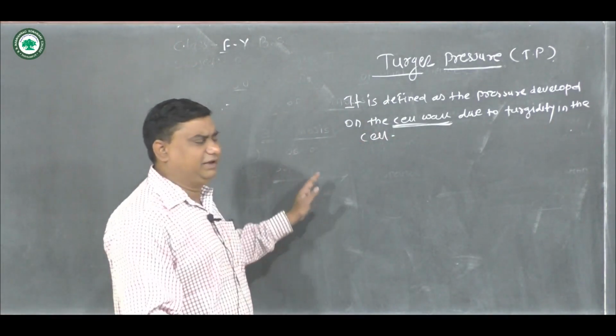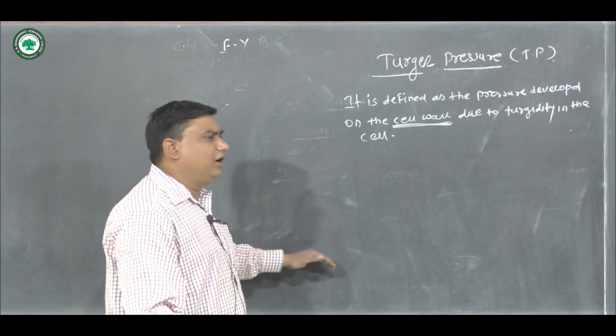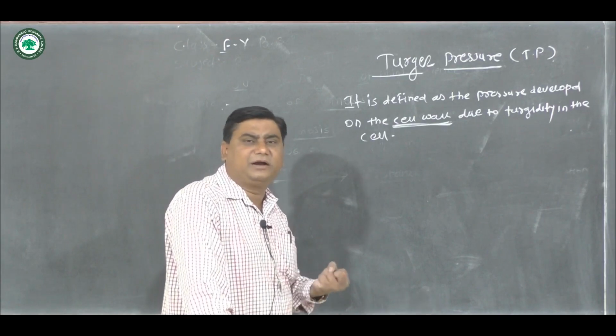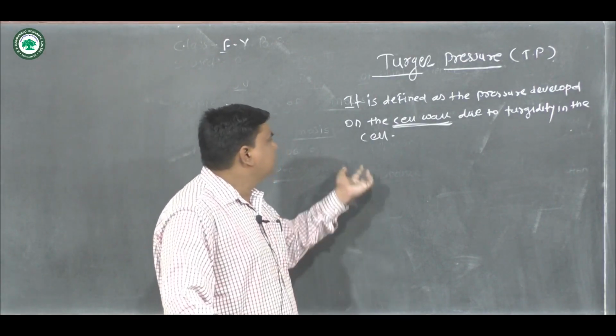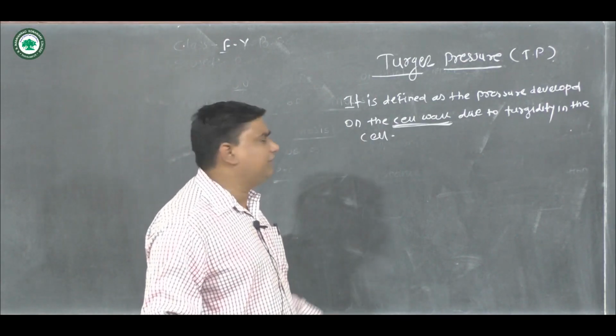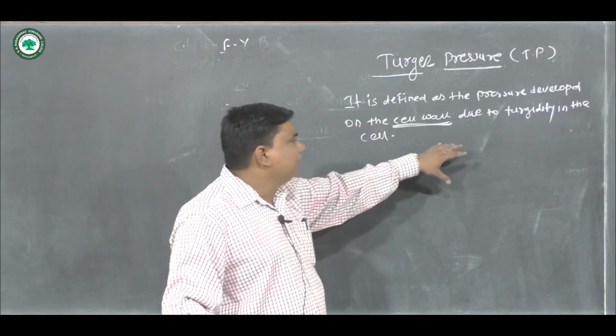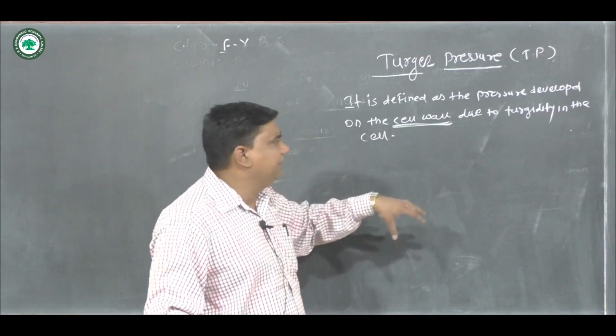Now, in case of endosmosis, we had seen the cell become turgid. So in case of turgor pressure, the pressure develops on the cell wall due to the turgidity in the cell.